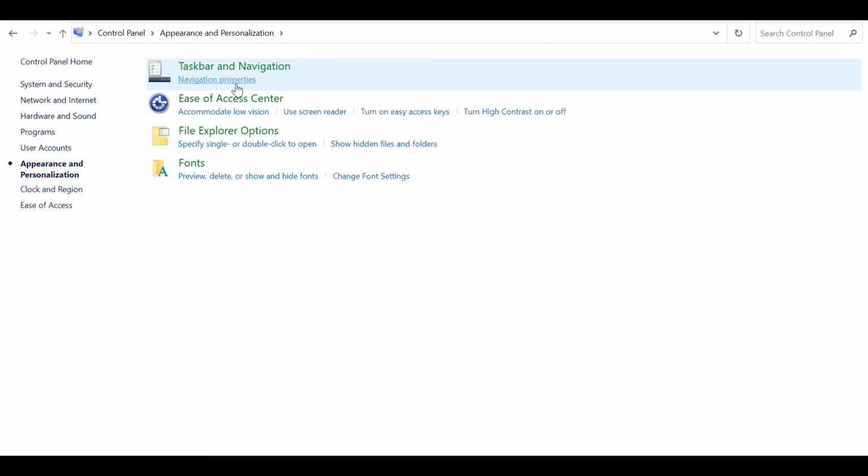Appearance and Personalization. Taskbar and Navigation. Ease of Access Center: use a screen reader, turn on Easy access keys. File Explorer Options: single or double click, fonts, preview, show hidden files.